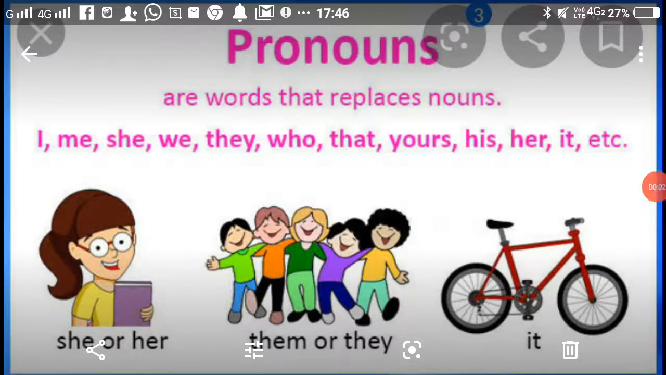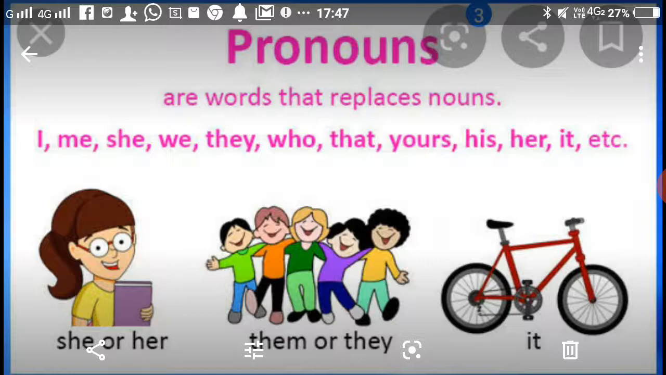Hello students, today we will learn about pronouns. Earlier also we have done this topic. Today we will know more about this. So here we are, pronouns. What are pronouns? Pronouns are words that replace nouns.